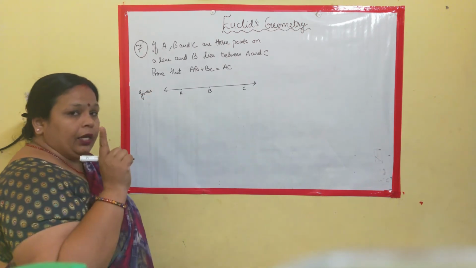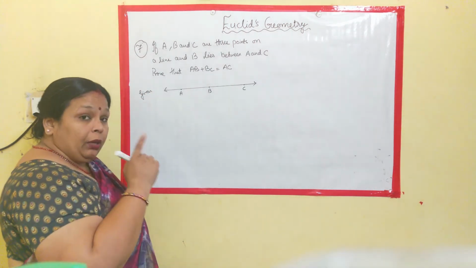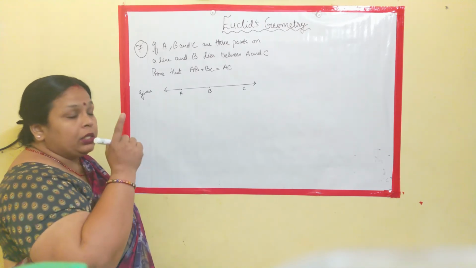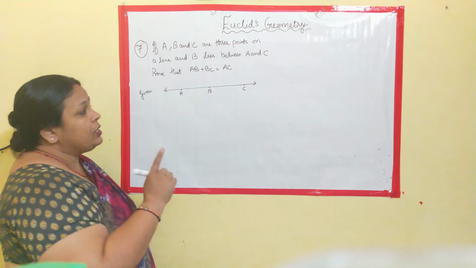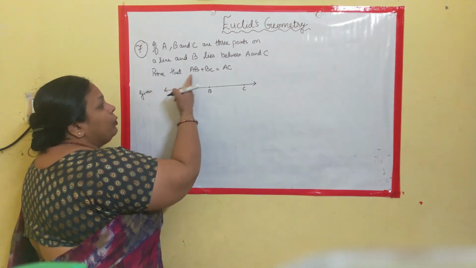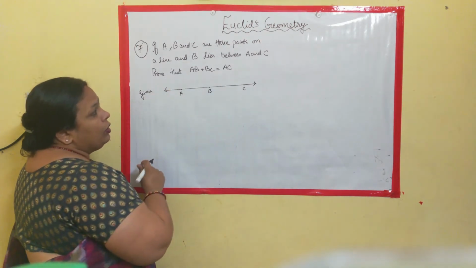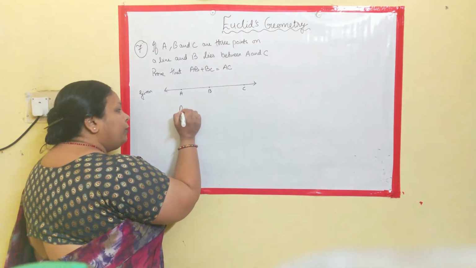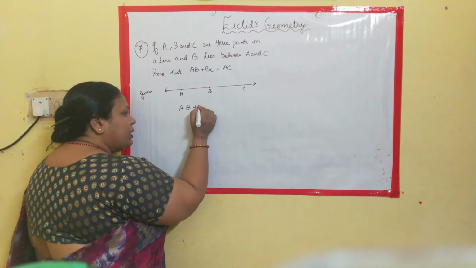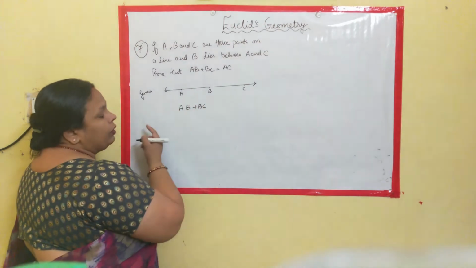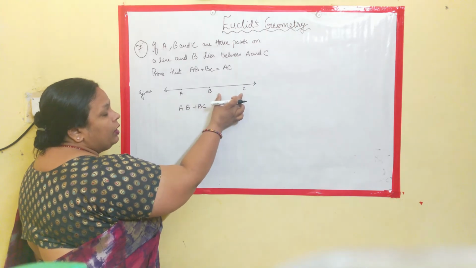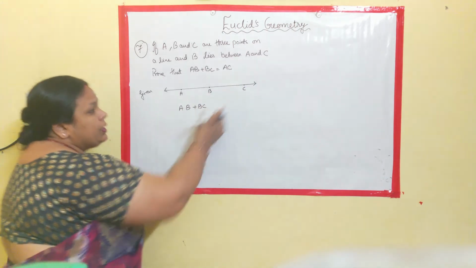Given that there is a line in which A, B, C are on the line and B is the point between A and C. Now you need to prove that AB plus BC is equal to AC. Now if you see AB plus BC, what do you get? When you add AB, you are adding this part and this part. Clear? What are you going to get exactly?